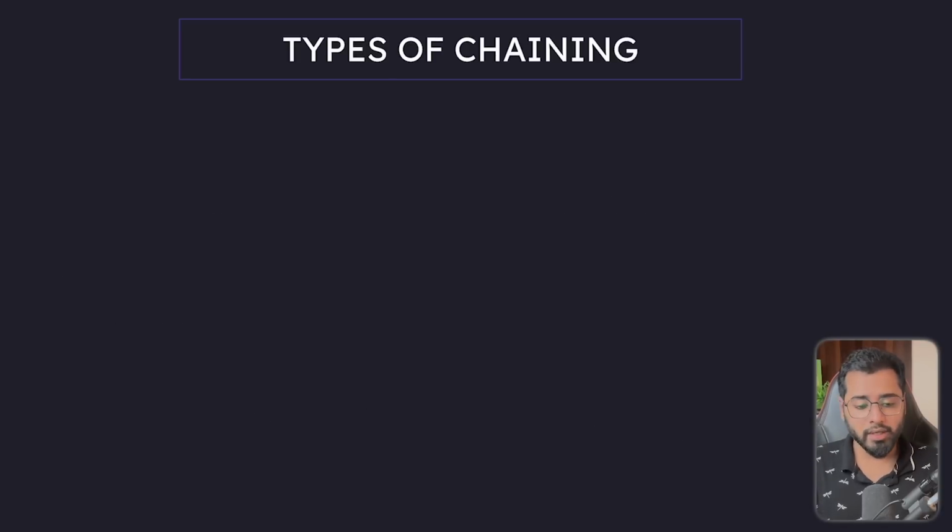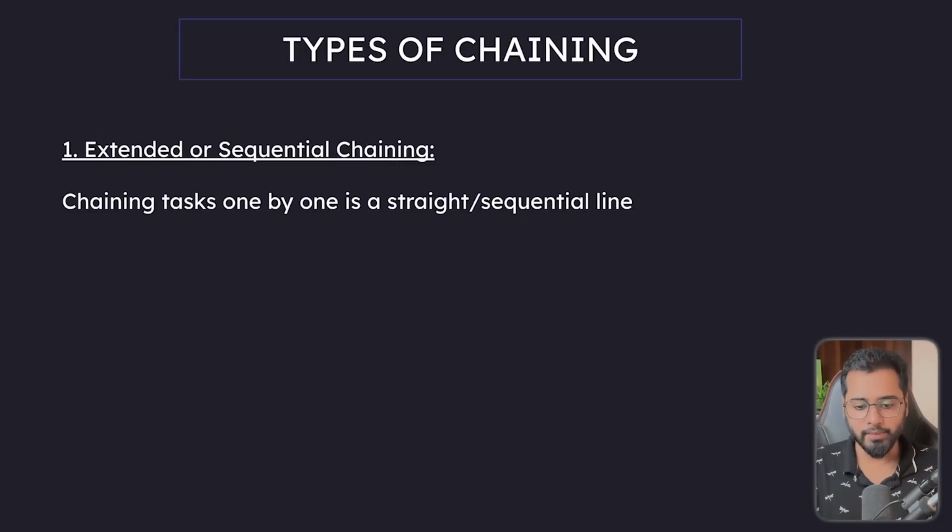Next, we're going to be looking at all the possible ways to chain tasks. So the first type is extended or sequential chaining, right? This is basically what we've been discussing so far. We have the first task, the response of that is getting sent to the second one, and then the third one and the fourth one. So it is in a straight line, it is sequential. That is called extended or sequential chaining.